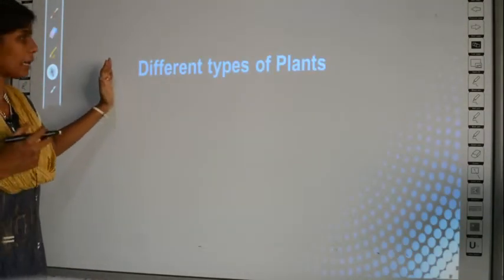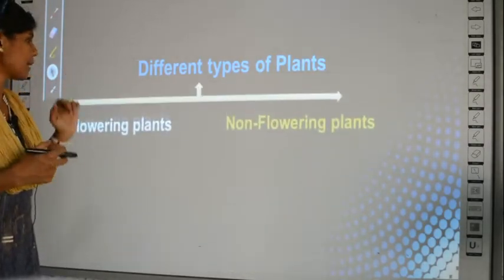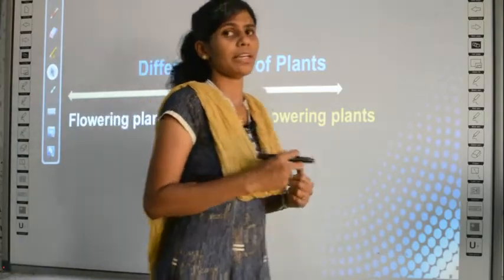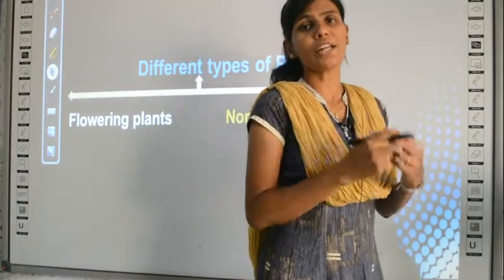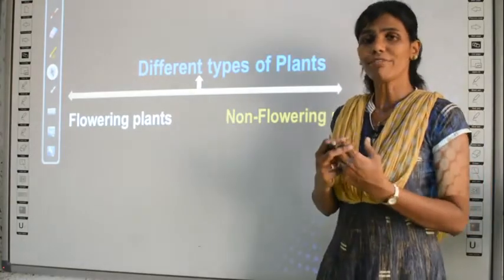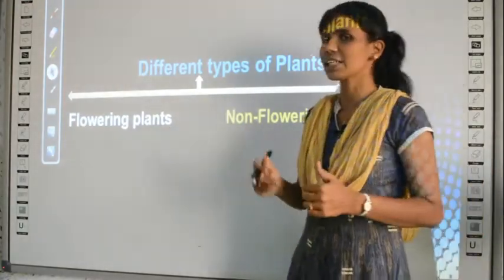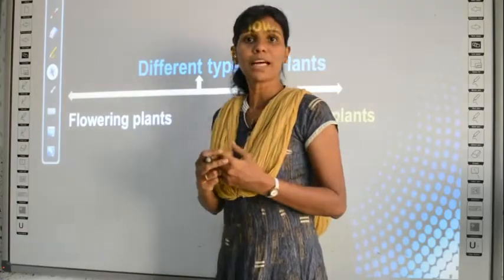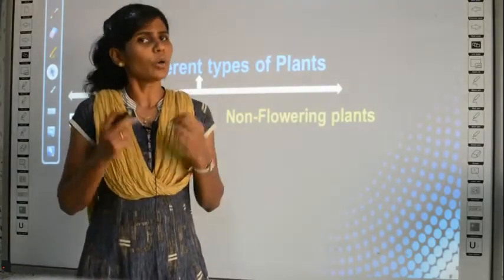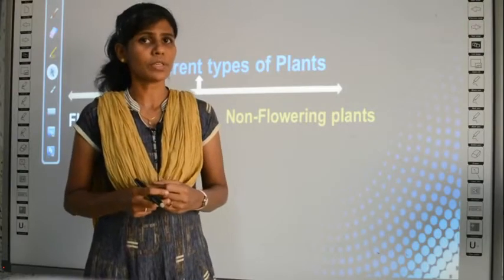Next we will learn about the different types of plants. There are two different types of plants, namely flowering plants and non-flowering plants. The name itself suggests that flowering plants means the plants which can produce flowers. Do all plants produce flowers? No, right?